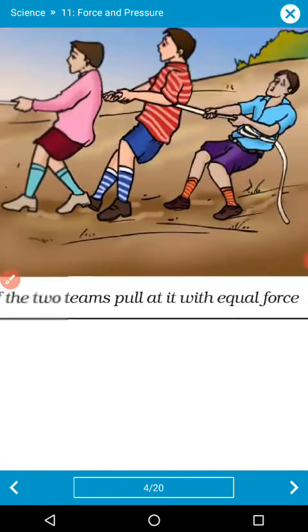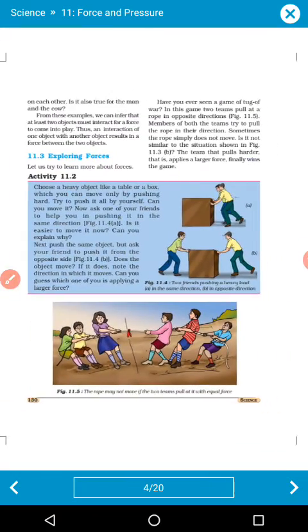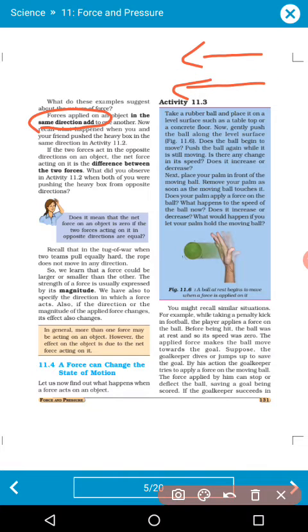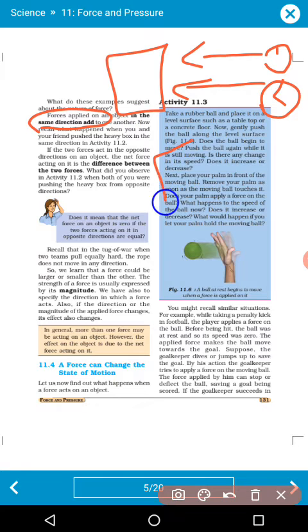So till now we have discussed that forces applied in the same direction add. I already told you, suppose the force is acting over here, when person 1 and person 2 collectively apply a force on a block, the force 1 and force 2 add up.